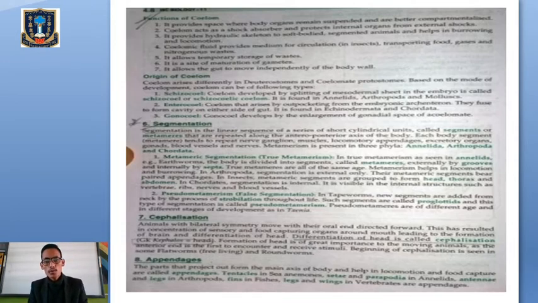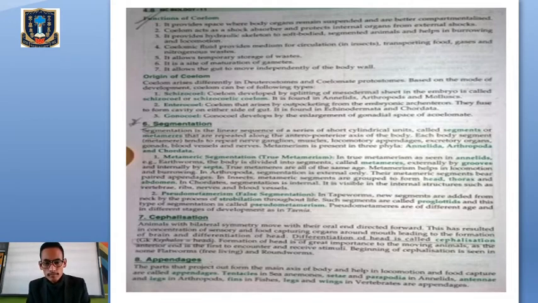The next one, we go through segmentation. Segmentation means, like you have seen in the earthworm, in the body of the earthworm we have seen the presence of multiple ring-like structures from the anterior region to the posterior region. That is called segmentation. So segmentation means the linear sequence of a series of short cylindrical units. We call them segments, and since these segments are repeated multiple times, it's also called metamerism. So we call them metamers. It's also called metamerism, where the segments are repeated all over the body of a species.